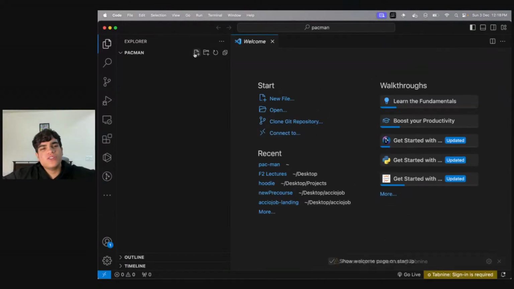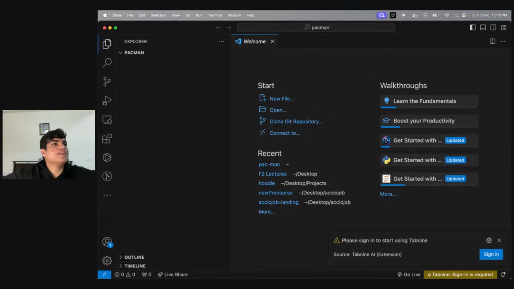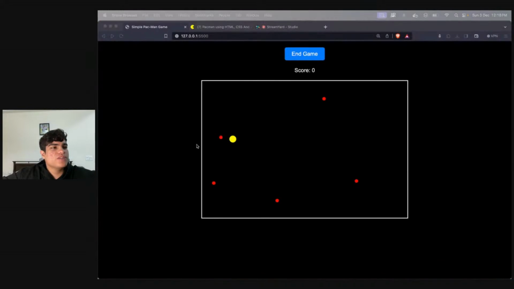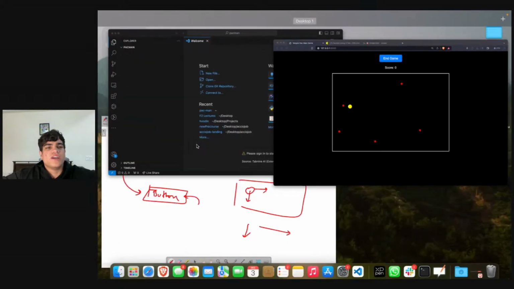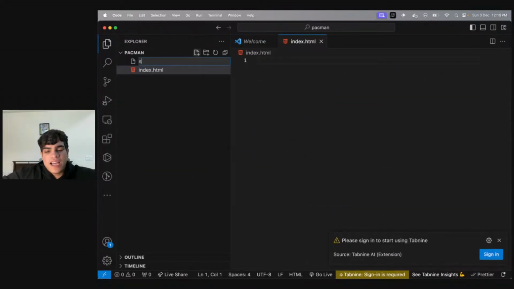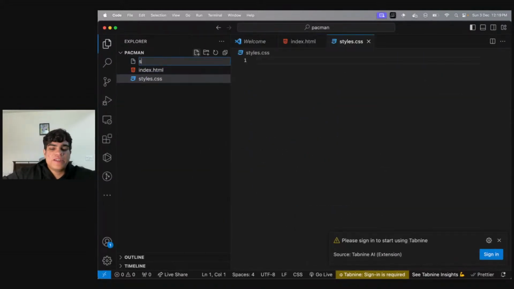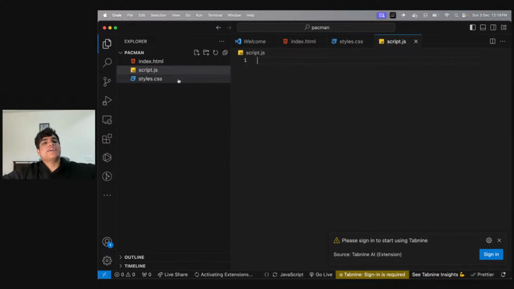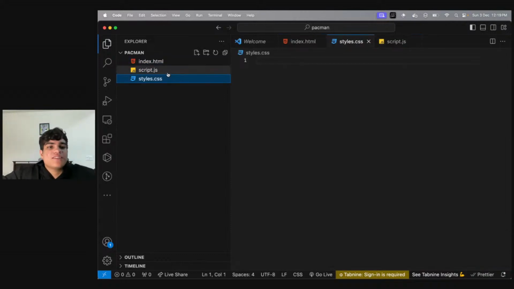Does everyone know how to use VS Code? Please tell me if all of you guys are comfortable with VS Code. Yes? Okay, so now over here, I'll be creating three files: index.html, styles.css, and script.js. So like I said, we'll be needing three files: HTML, CSS, and JavaScript.